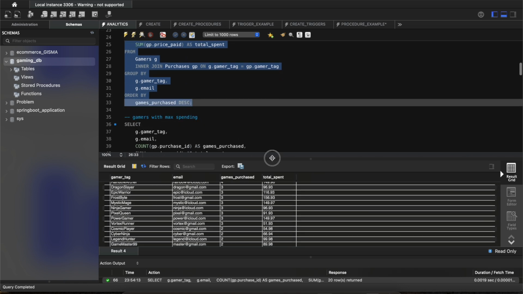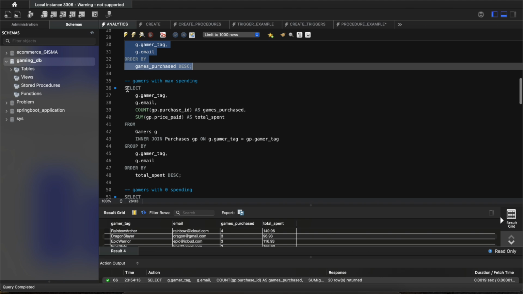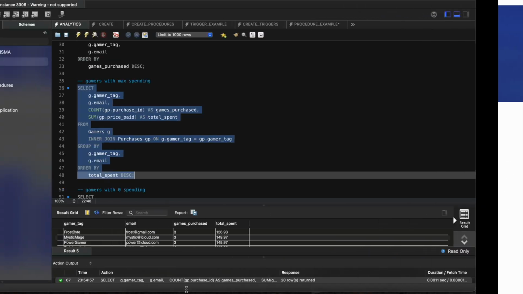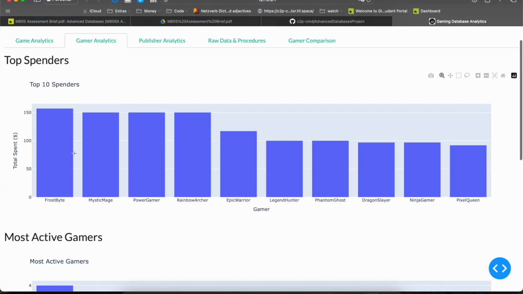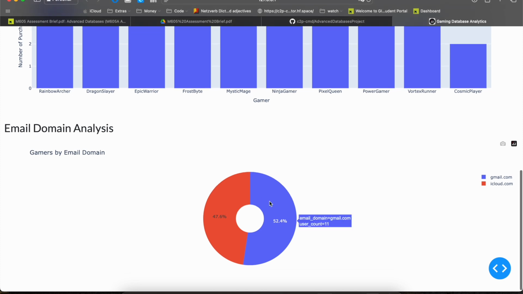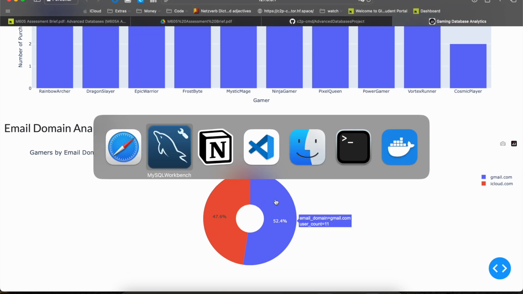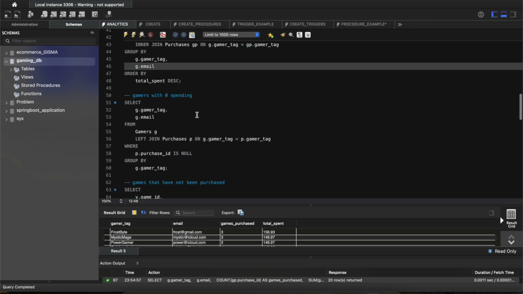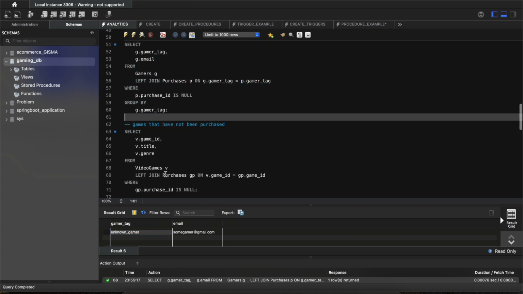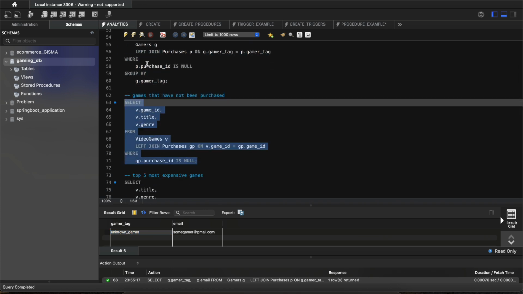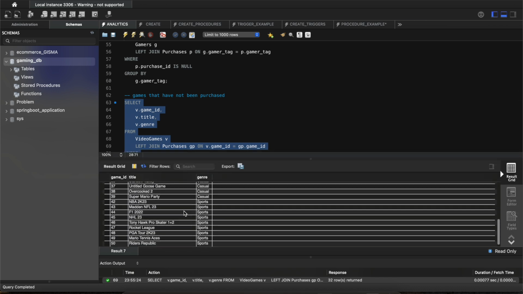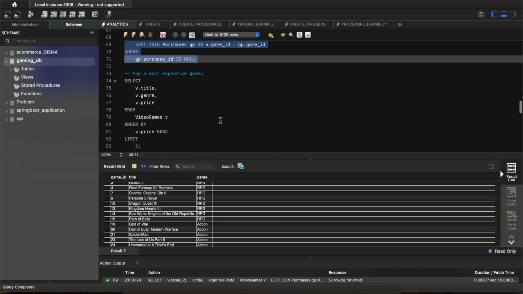And then we have other analytics as well. So maximum spending. Here also we had Frostbite as the maximum spender. Then a split between iCloud and Gmail users, almost 50-50. Then we can also see gamers with zero spending. So we can see the unknown gamer that I added as a dummy. Then games that have not been purchased yet. So we can see all of these. All of these games have never been purchased.